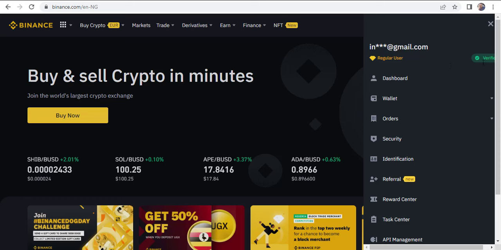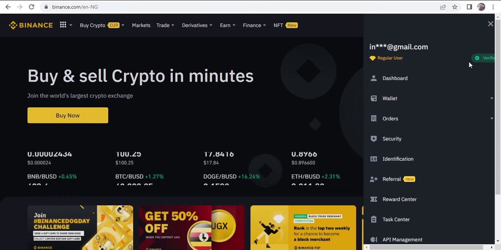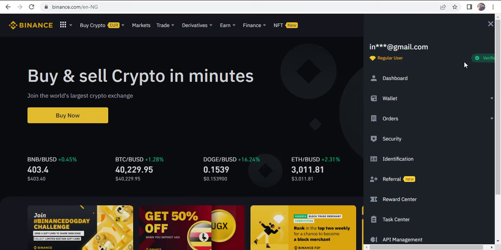As you can see, my Binance is verified. I registered my Binance, and for those of you that are having issues with your Binance, all you need to do is to get the required information that Binance is asking you and fill it up. I actually used my national identity card to verify mine, and you can use your international passport, or your driving license, or wherever you are watching from around the world, you can use any that is permitted from your own region.